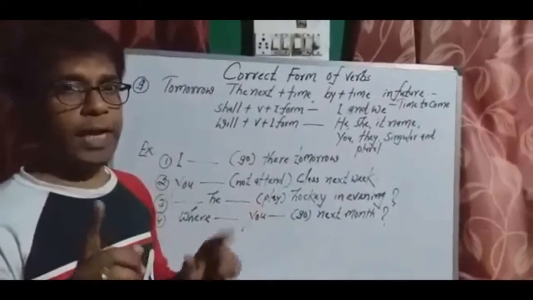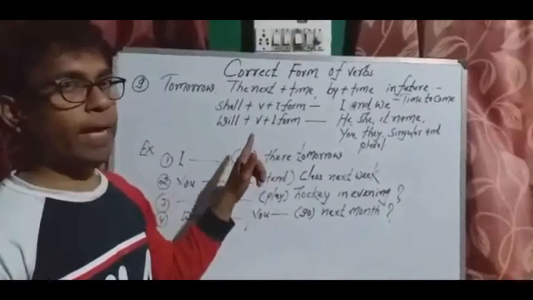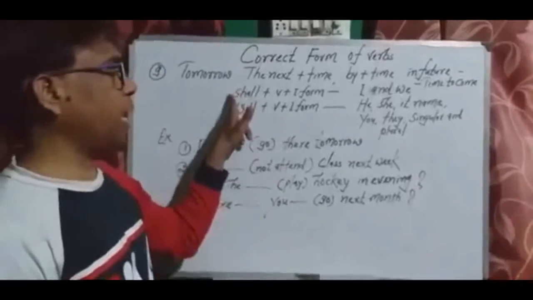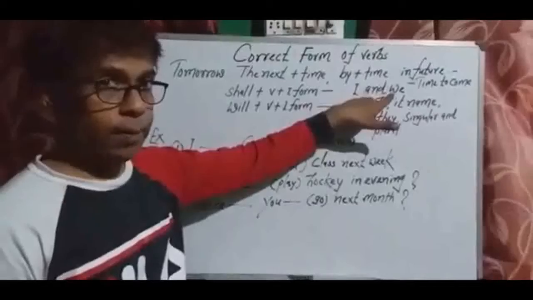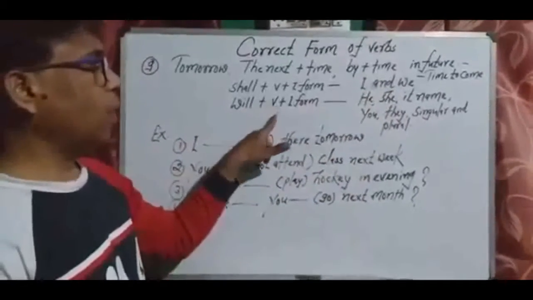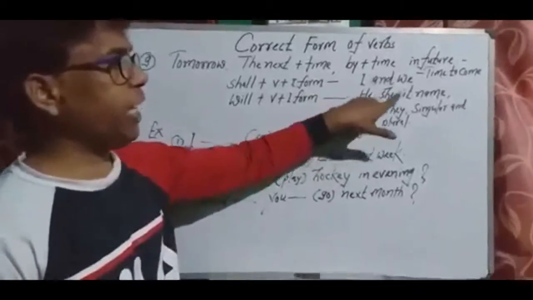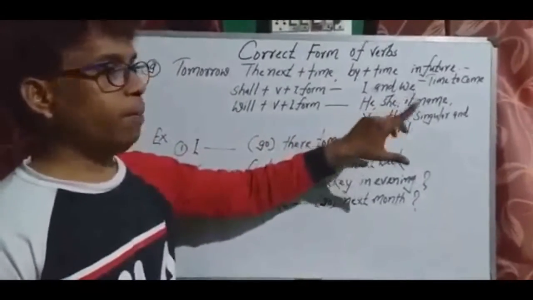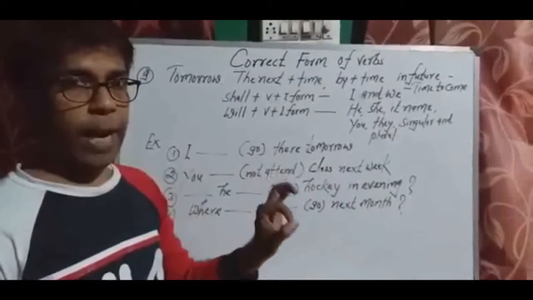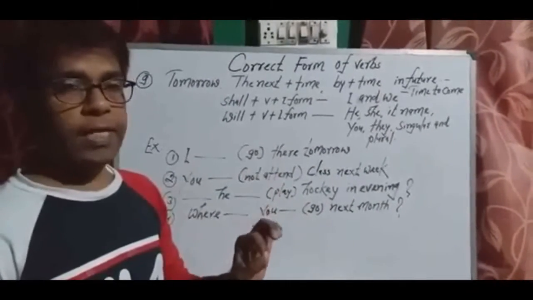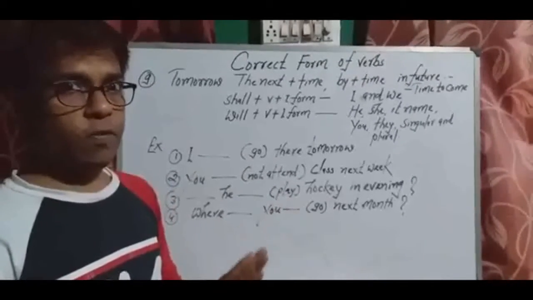These all words indicate future indefinite tense, and we have to apply future form like shall, verb first form along with I and we only, and will along with first form of the verb and the subject related he, she, it, name, you, they, both singular and plural category. Means shall is applied only with I and we, and will is applied with the rest of the subjects along with first form of the verb.